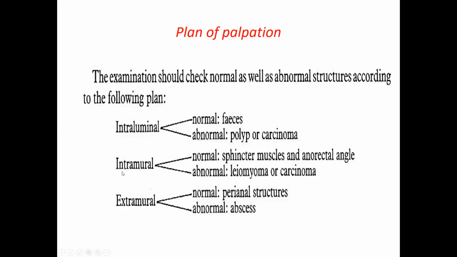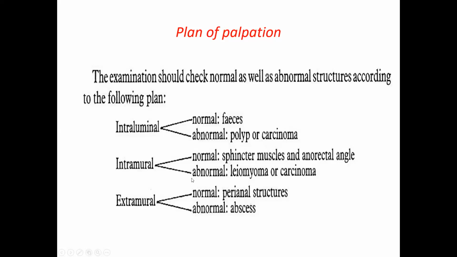And then palpate the wall of the anal canal and rectum. Try to feel the sphincter muscles and anorectal muscle. And if there is any mass in the wall, there may be a carcinoma or leiomyoma present in the wall of the bowel or rectum or anal canal.